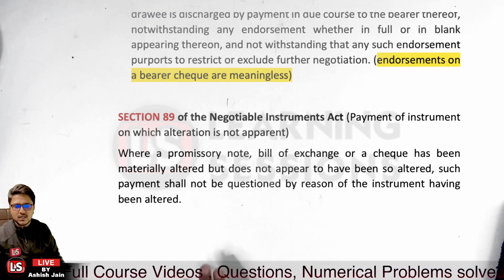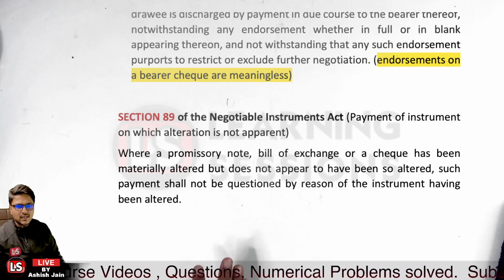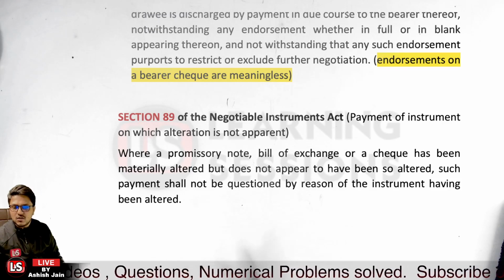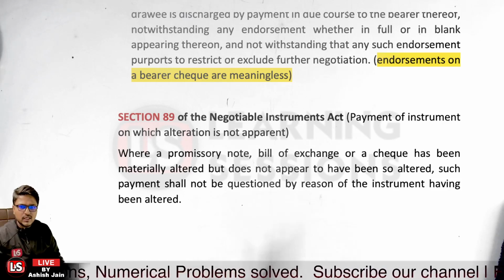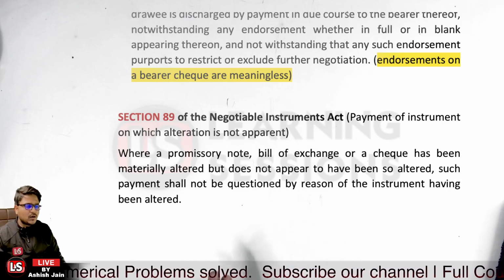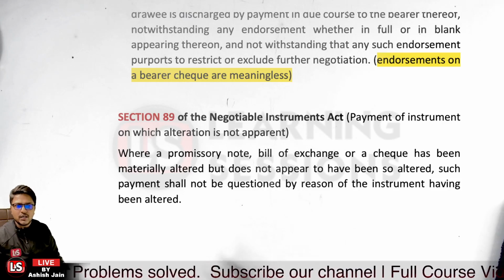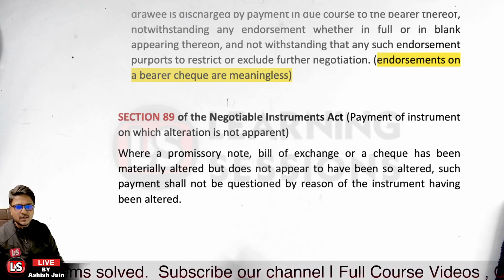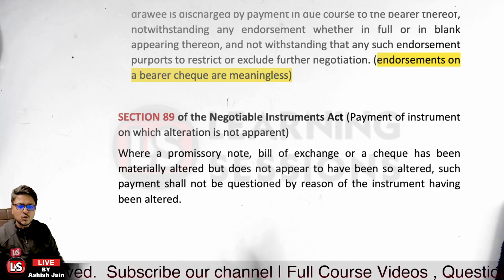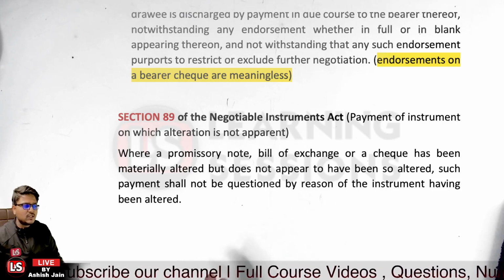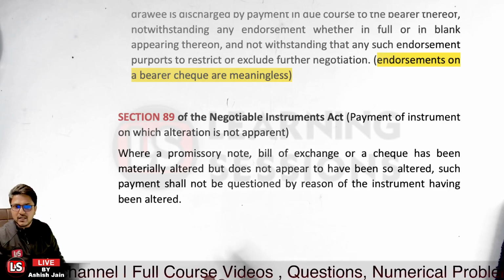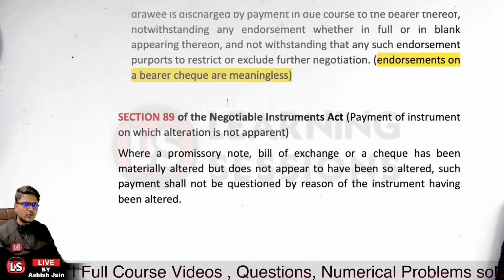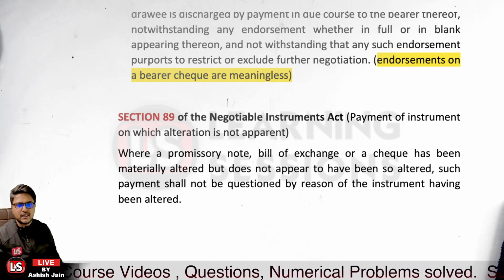Let us take the case that there is an alteration on the instrument but it is not visible with the naked eyes, but the check or the instrument is materially altered. In that case also the protection is available with the paying bank, because the alteration was not visible with the naked eye.